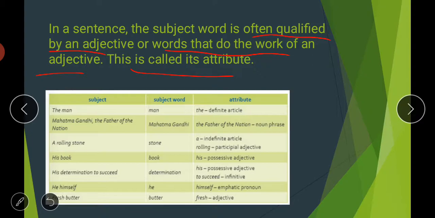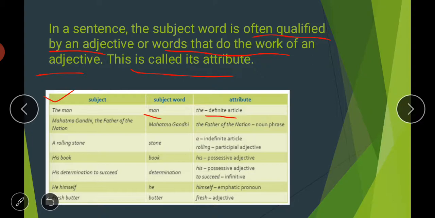So for example, here sentences are given, and the subjects of the sentences are given. The first is the man. You have to find the subject word and the attribute here. The subject word here is man, we are talking about a man. Before man there is a word, the. The is a definite article, as you know. So the attribute here is the definite article, the.